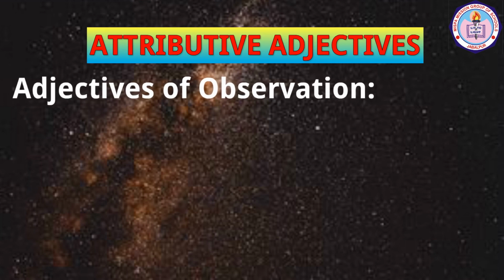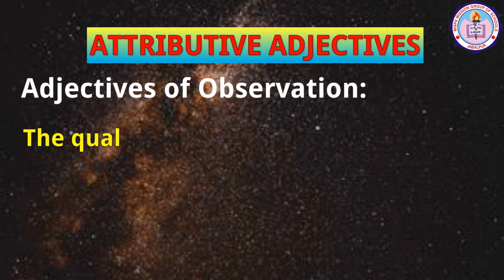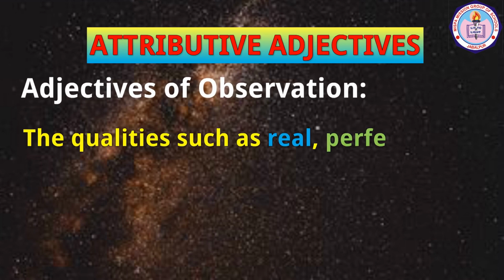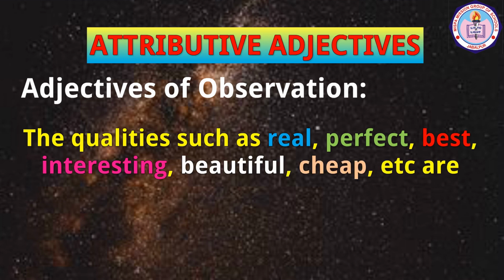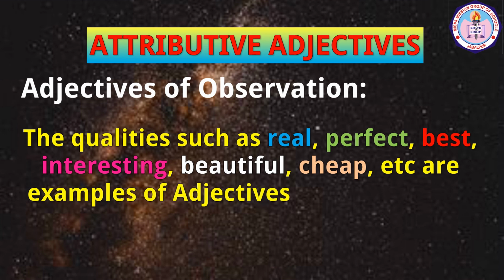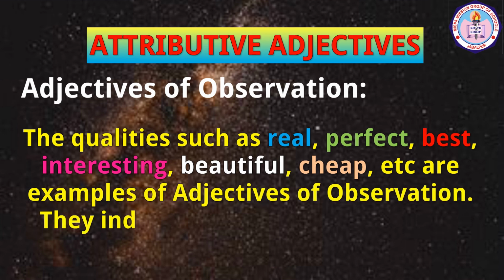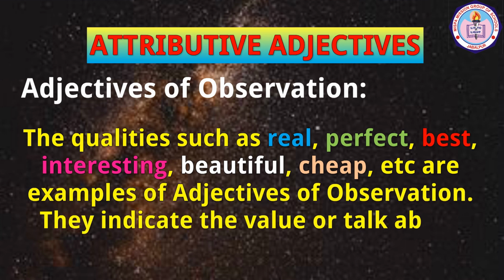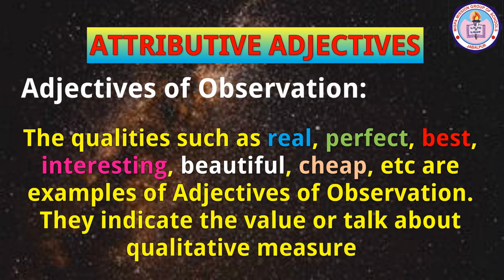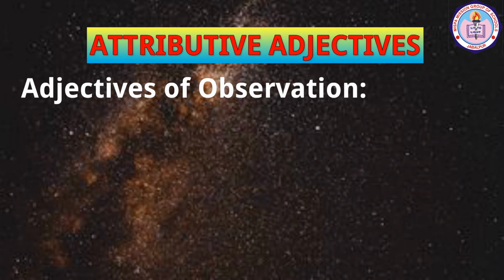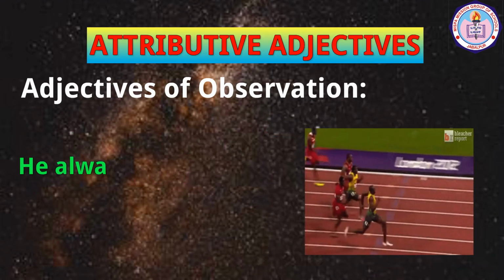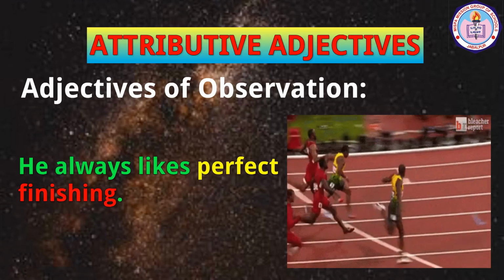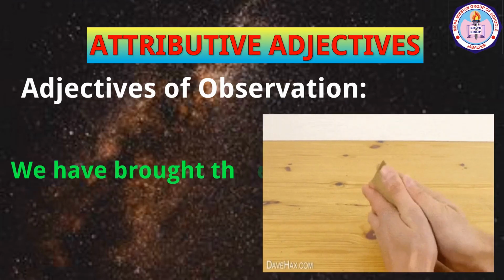Adjectives of observation. The qualities such as real, perfect, best, interesting, beautiful, cheap, etc. are examples of adjectives of observation. They indicate the value or talk about qualitative measures. Let us apply them in sentences. You haven't heard the real story. He always likes perfect finishing. We have brought the best idea for you.